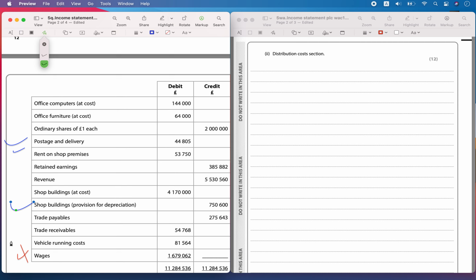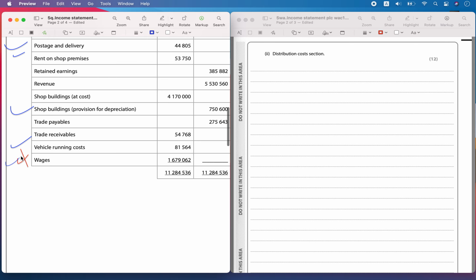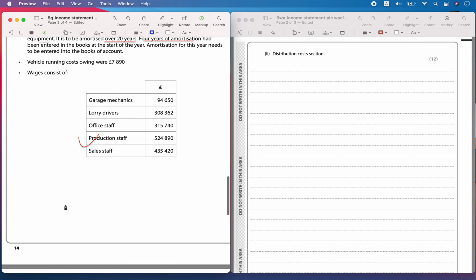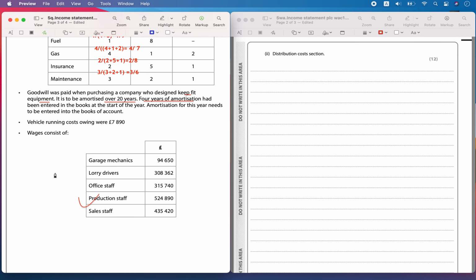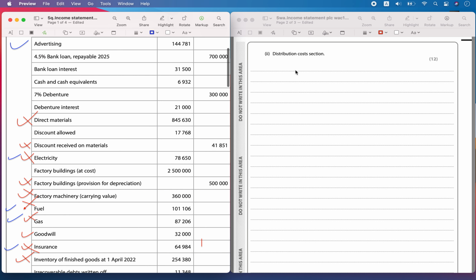Shop buildings, so shop depreciation, it will come. Then trade payables and receivables will not come, but vehicle running costs will come. And then you have the wages. The wages that need to be paid for the delivery staff, lorry staff, the sales staff, and garage mechanics, all of this will come. So these have to be included. Now let's go and write all this to understand.